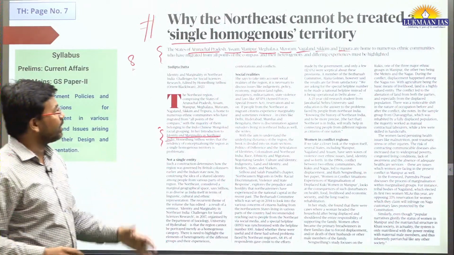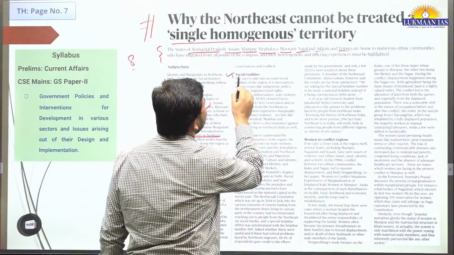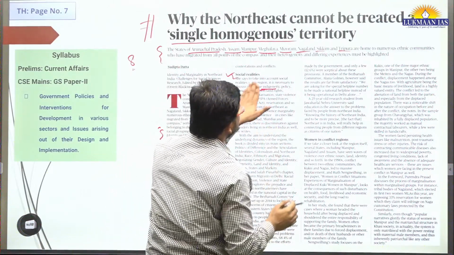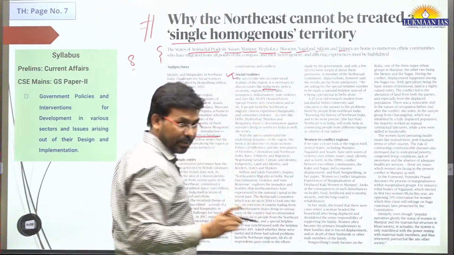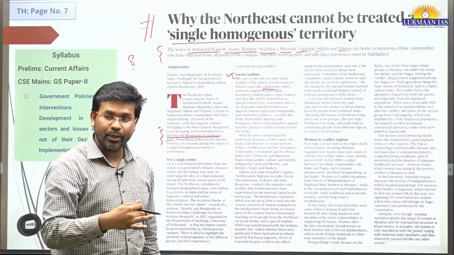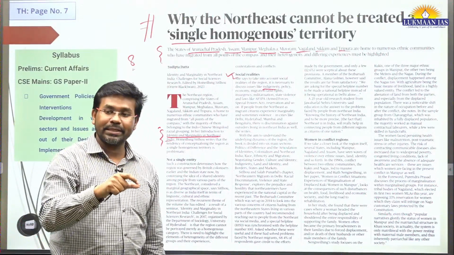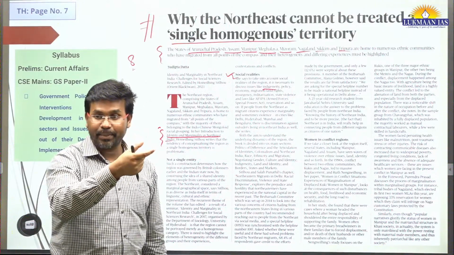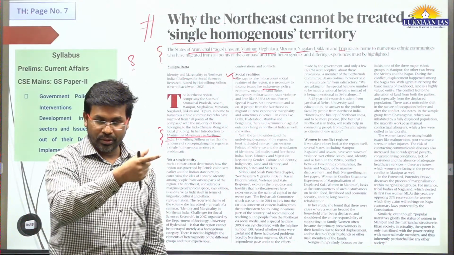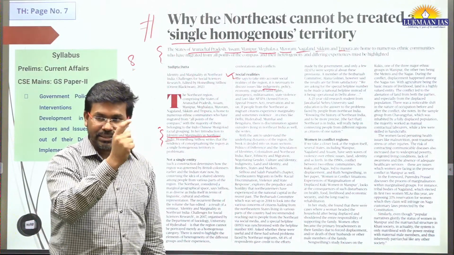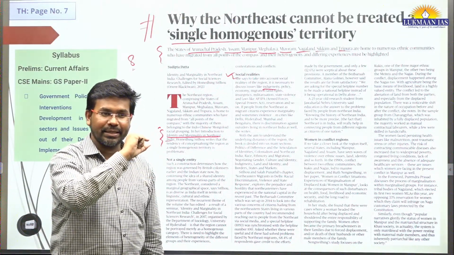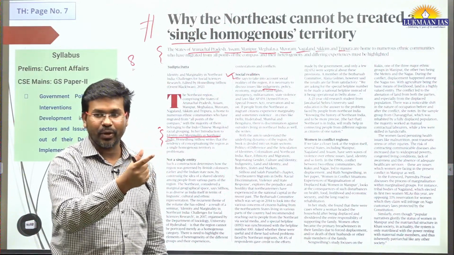Socially, there are many problems. What are the problems? For example, indigeneity. Some people are indigenous, and some people have migrated to the Northeast, and because of this, indigeneity has become an issue. For example, we have discussed the Assam Accord. The Rajiv Gandhi government signed the Assam Accord in 1985, and that talks about the 1966 to 1971 period.